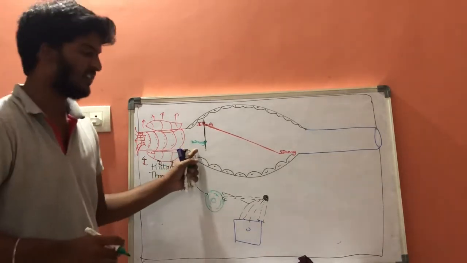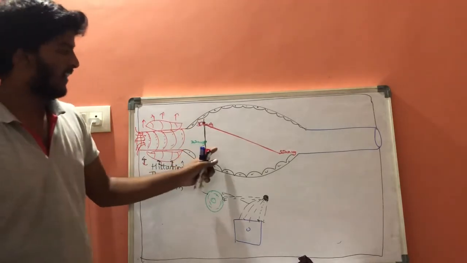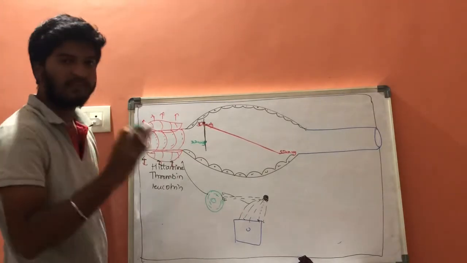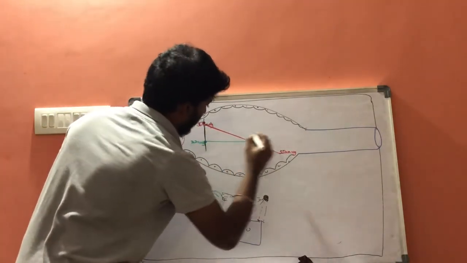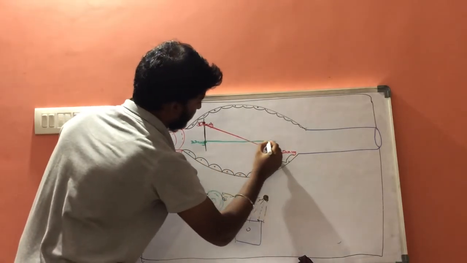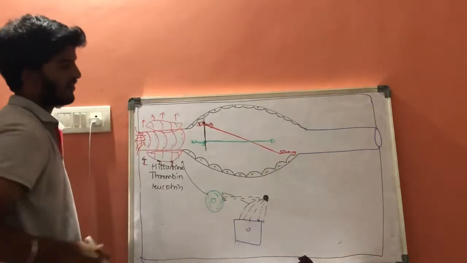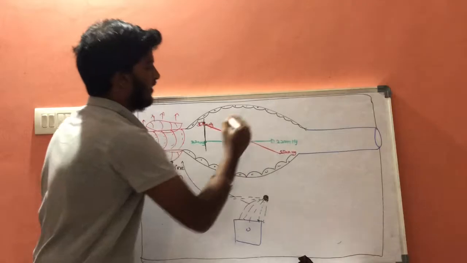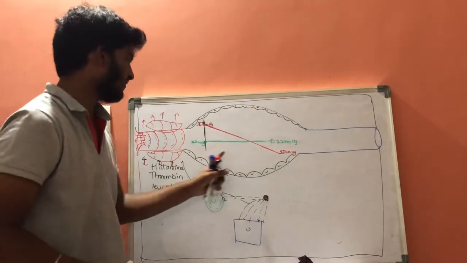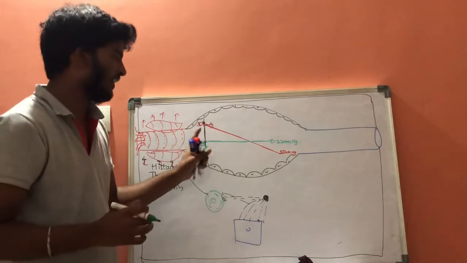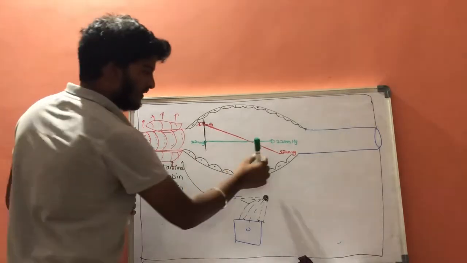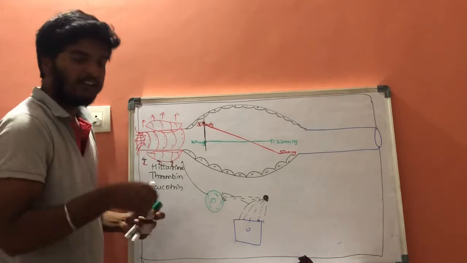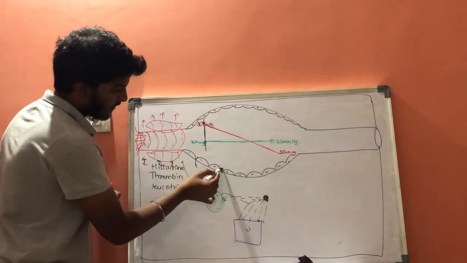Whenever the blood is flowing from arteries through the microcirculation to the venules, this will remain constant at 22 mmHg. But the hydrostatic pressure will get decreased, whereas the osmotic pressure will remain equal. So, because the hydrostatic pressure decreases, the fluid will move from the endothelial cells to the outside.